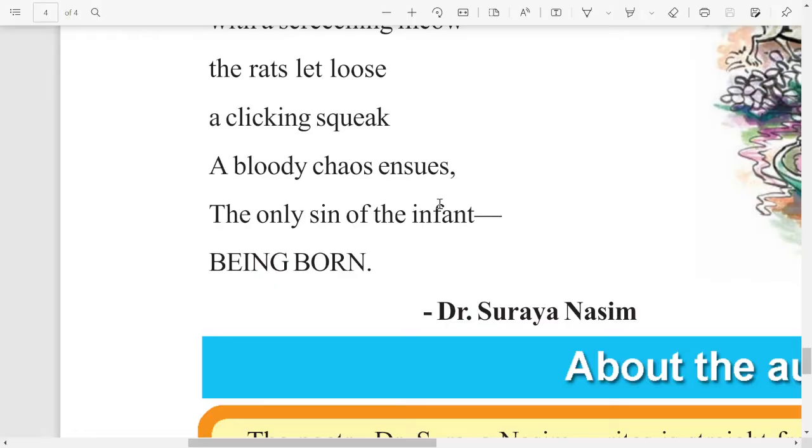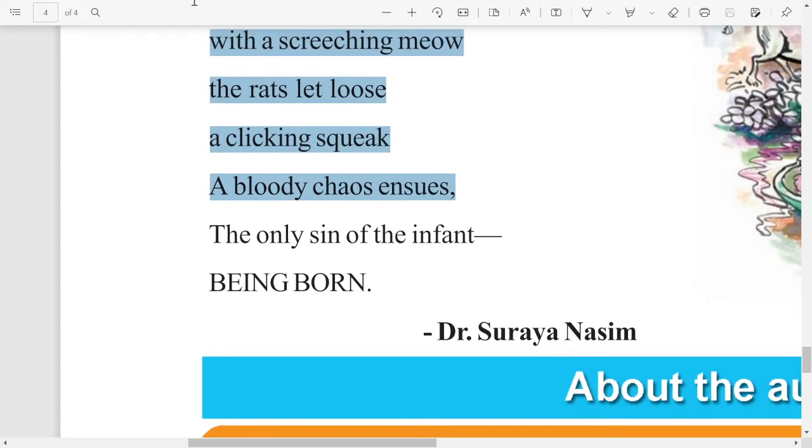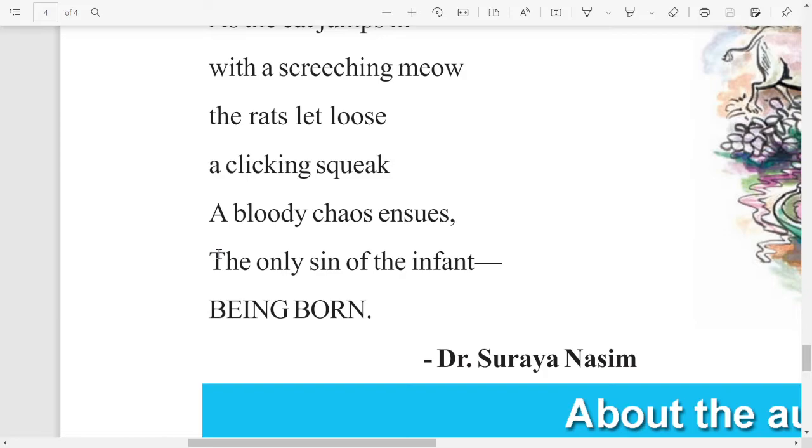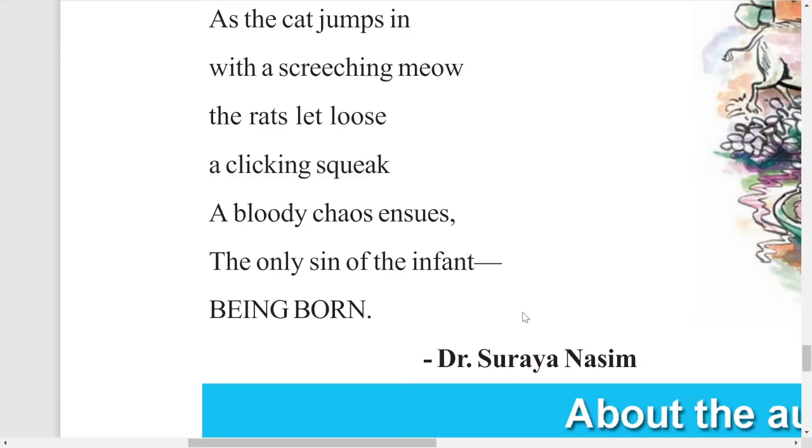The only sin of the infant being born. So this is all the problem that is there till here. This is all the problem which was there in that place. So all this problem is because of the newborn baby. So what is the sin of this little infant? The sin of this little infant is to being born. So being born itself is the sin of this baby.